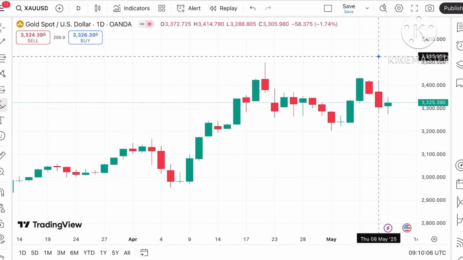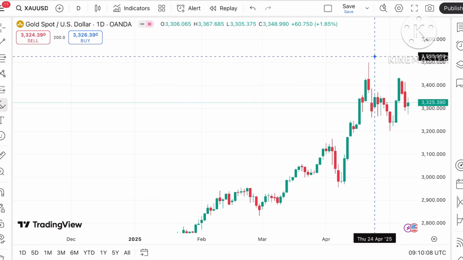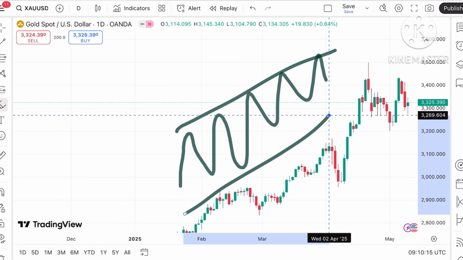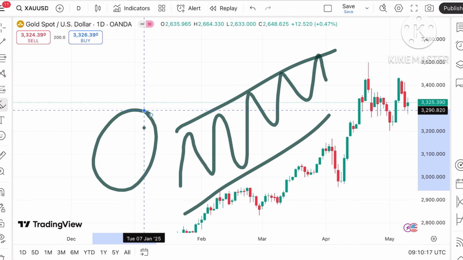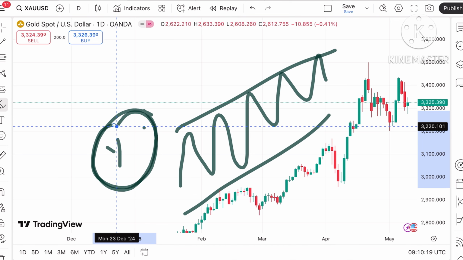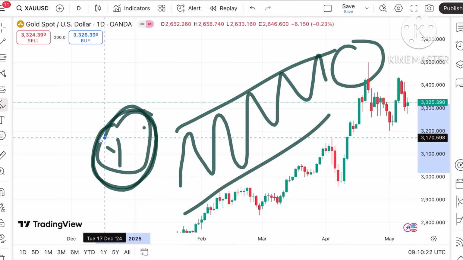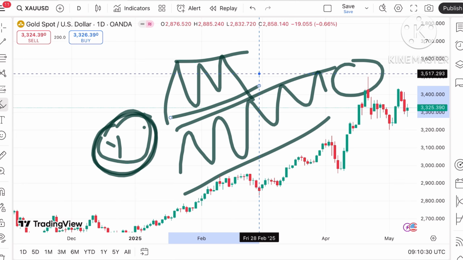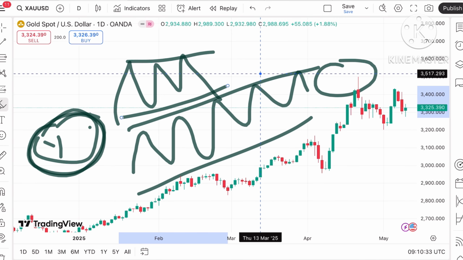There are a lot of factors on which the price of gold depends. You can check the events also, when the event is coming. If you do not want big volatility, the best you can do is not trade half an hour or 1 hour before and 1 hour after an event, because there will be so much volatility. You can see the spike on the upside as well as the downside. We don't know which way, because the market is uncertain. So look at the events. If you are on my Telegram, I will update you with the events also.